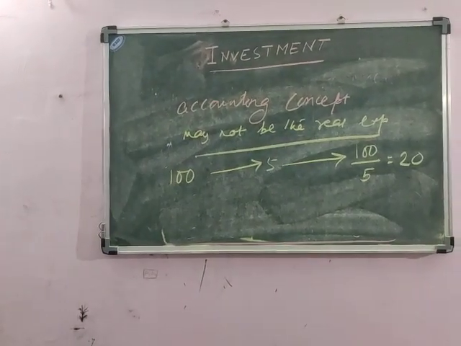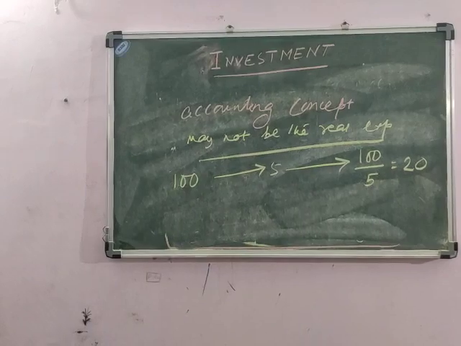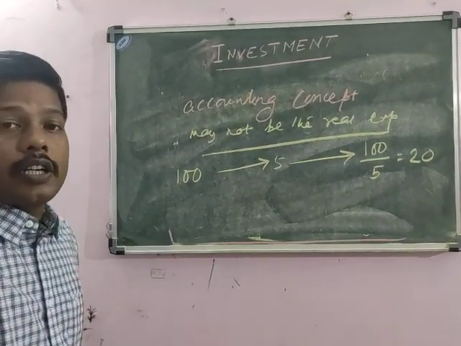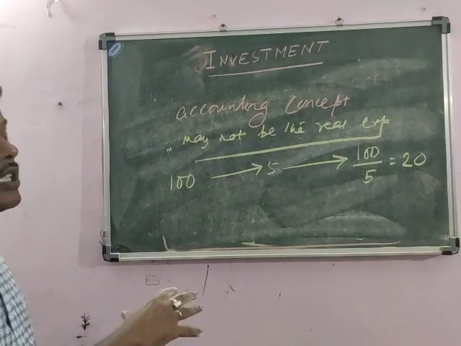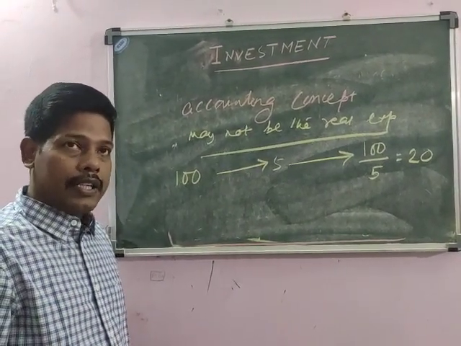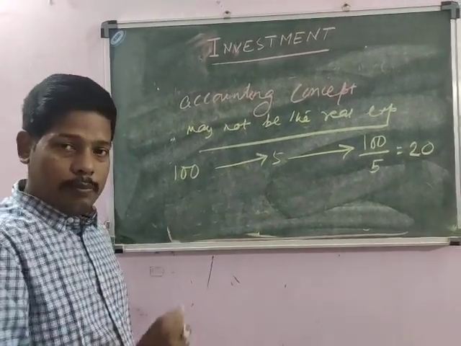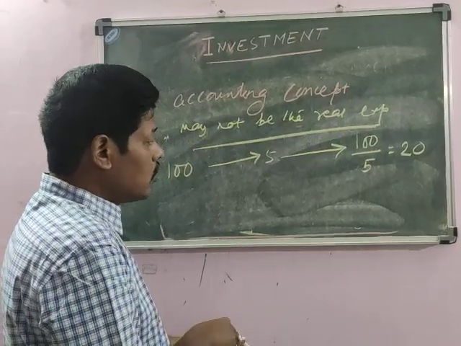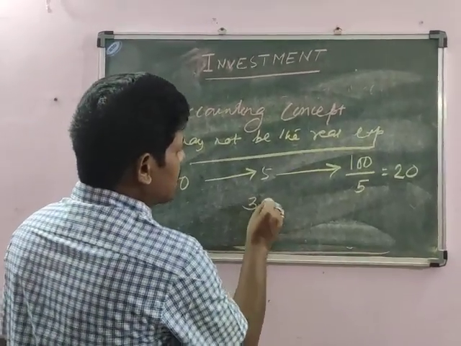But sometimes we come across an unexpected decrease in value. Suppose this machine is kept outside and due to thunder or anything else the machine is damaged, and 30 rupees is spent to maintain this machine.